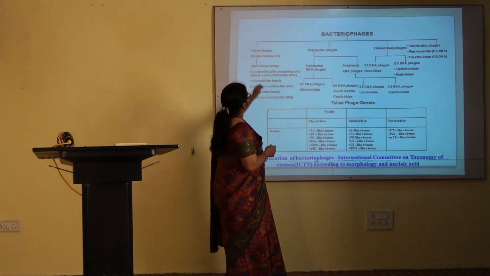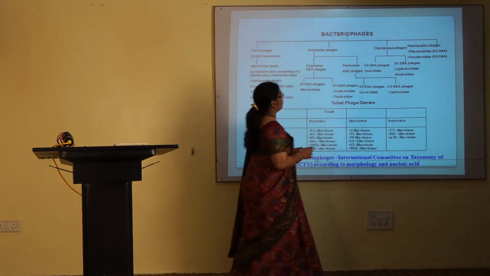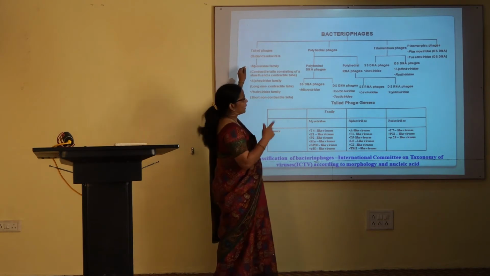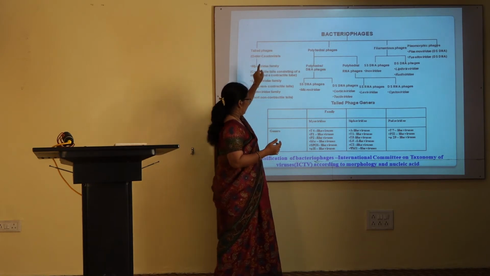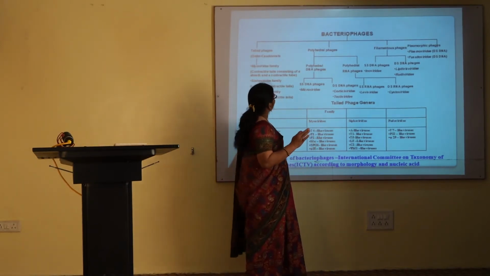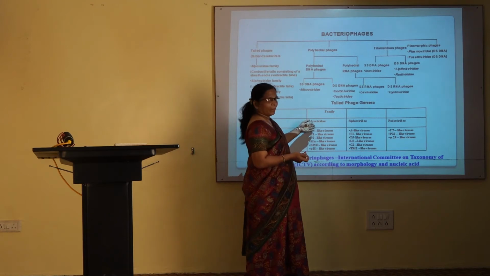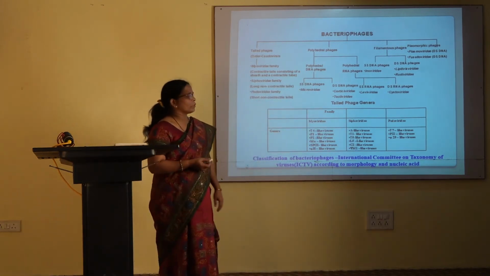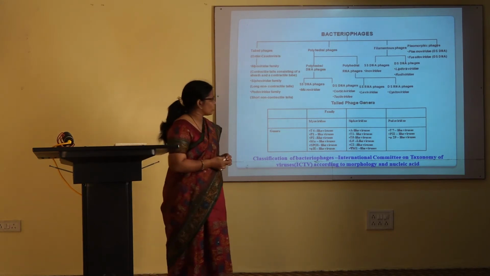They can be classified as tailed phages, then polyhedral phages, and so on, by the International Committee on Taxonomy of Viruses, that is ICTV, according to morphology and nucleic acid.